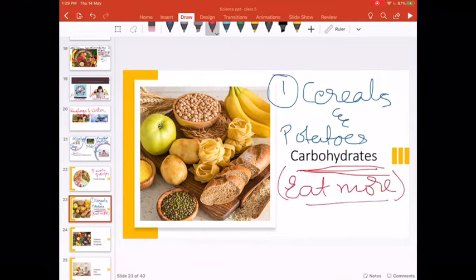We need to eat these two things, which fall under the carbohydrate group, in more quantity.